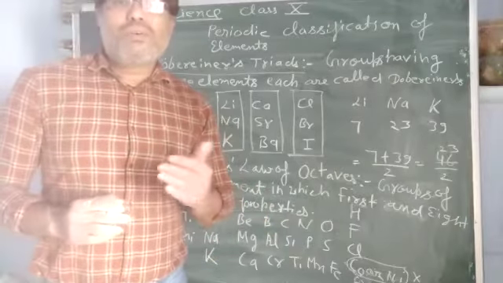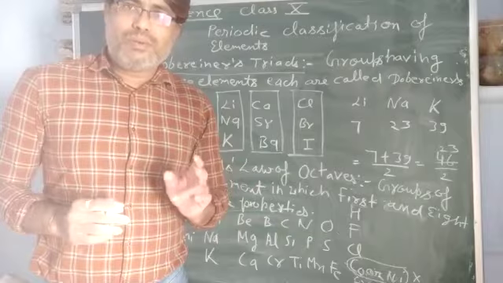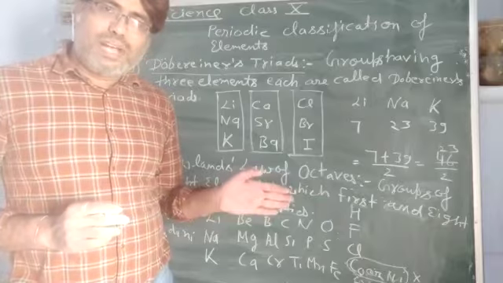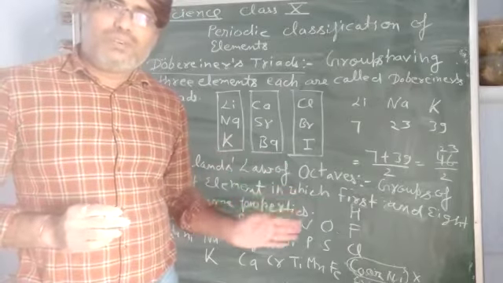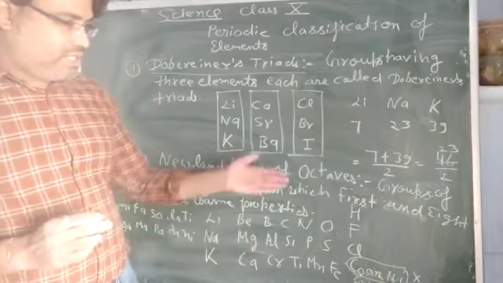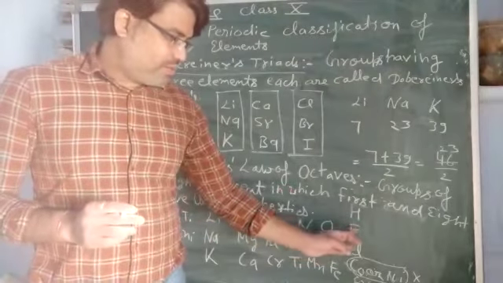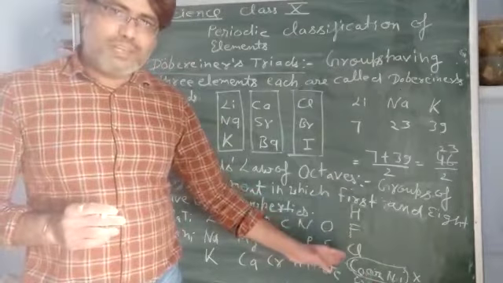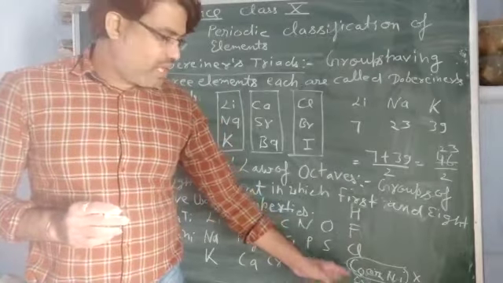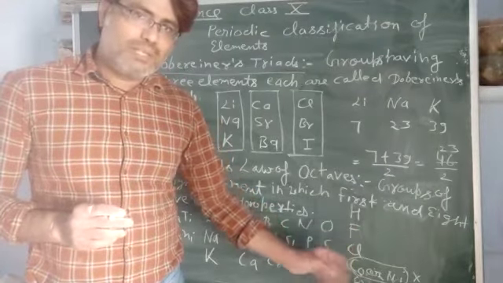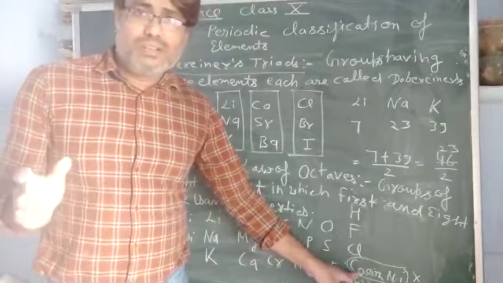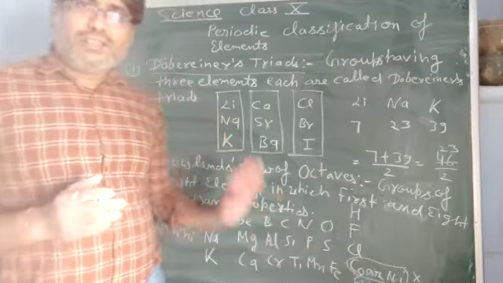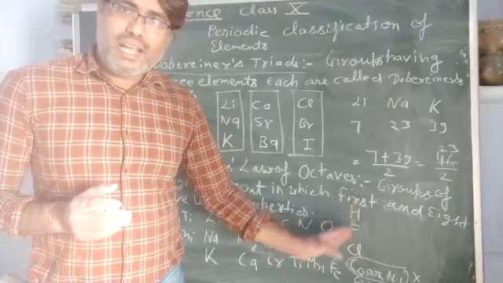But there were some limitations of the law of octaves. It was only applicable up to 20 elements, up to calcium. As the number of elements increased up to 56, it was not applicable. Suppose you take this one: hydrogen, fluorine, chlorine, cobalt, nickel, and bromine. Hydrogen, fluorine, chlorine are gaseous elements with the same properties, and bromine is also a halogen, so they are similar. But cobalt and nickel are metals, and they have different properties than these elements. So it was a limitation that Newlands kept cobalt and nickel along with these elements.